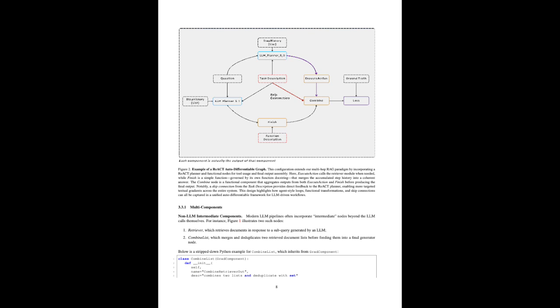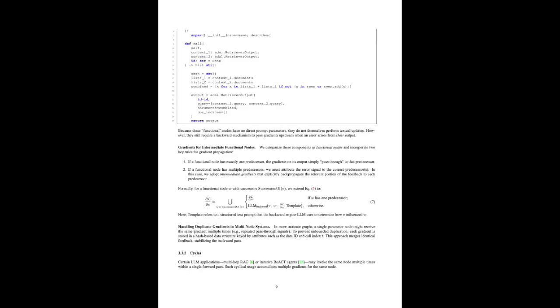Exactly. This is really starting to feel like a holistic approach to LLM optimization. That's a great way to put it. It's about looking at the entire system, understanding how all the pieces fit together, and then using that knowledge to fine-tune every aspect of the workflow. And the potential benefits are huge. Faster development cycles, higher accuracy, and potentially even new applications that were previously out of reach because of the challenges of manual prompt engineering.